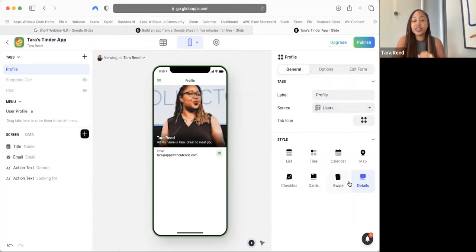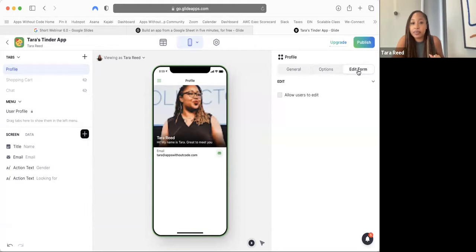You can see here, there's all different kinds of styles of pages. You can do maps and calendars and swipes. We're going to use swipes later, but not for the profile. So this is just details. Cool. Now I want you to go over and see up here, there are different tabs for this page: general, options, and edit form. I want you to click on edit form.